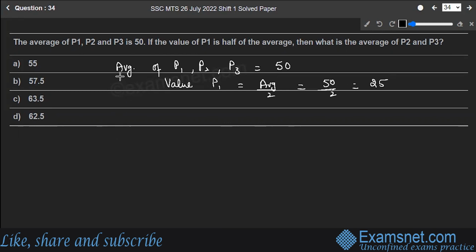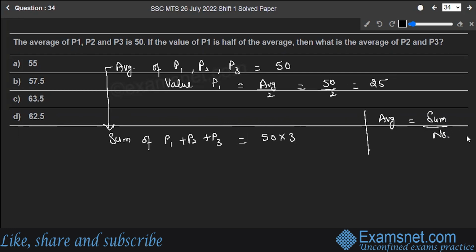So now it's pretty easy, right? From the average, we can find out the sum of P1, P2 and P3. This is equal to 50 multiplied by 3. You know the formula for the average? Average is sum of the observations divided by the number of the observations.